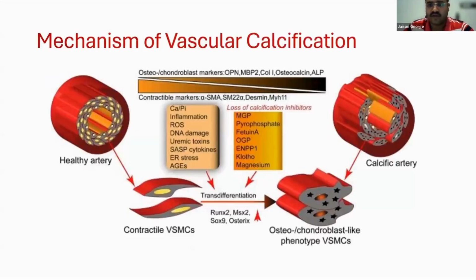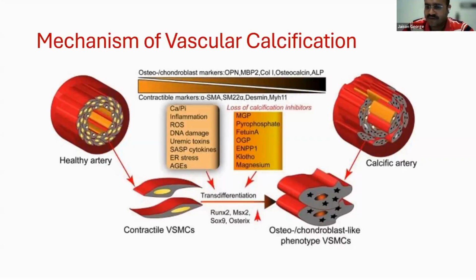Mechanism of vascular calcification. Let's try to understand the mechanism in more detail. So under adverse stimuli, including calcium phosphate dysregulation, inflammation, reactive oxygen species, DNA damage, cytokines, and endoplasmic reticulum related stress, advanced glycosylation end products, all these cause the vascular smooth muscles in the arterial wall to transdifferentiate.